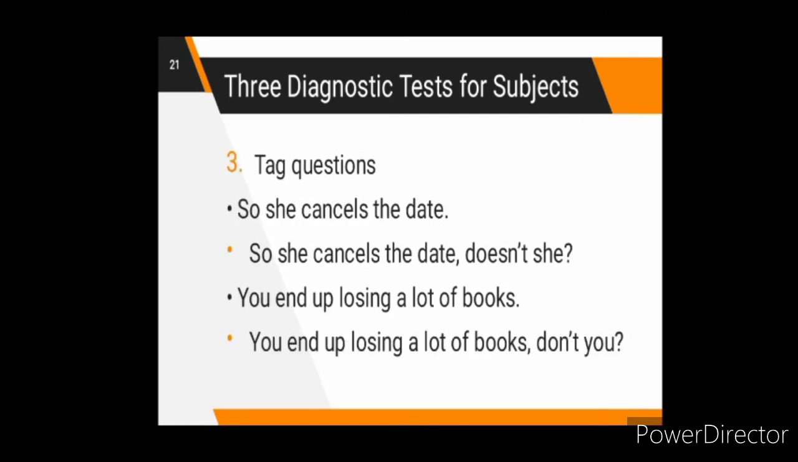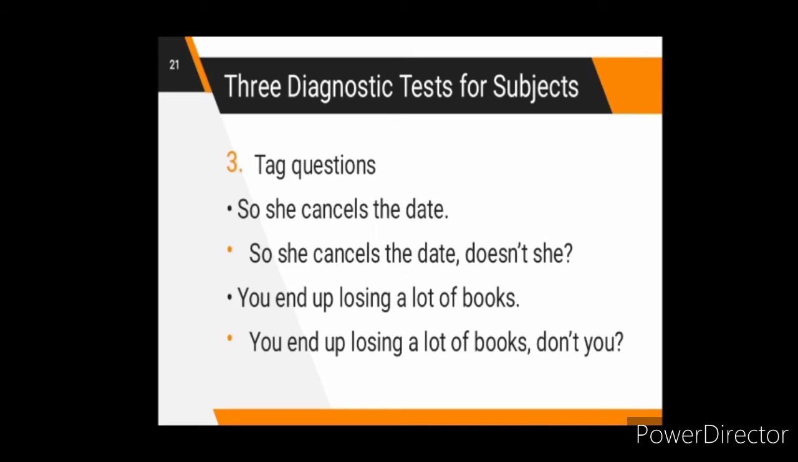Now, let us proceed to the third diagnostic test for subjects, the tag questions. A tag question is a constituent that is added after a statement in order to request confirmation or disconfirmation of the statement from the addressee. Often, it expresses the bias of the speaker toward one answer.